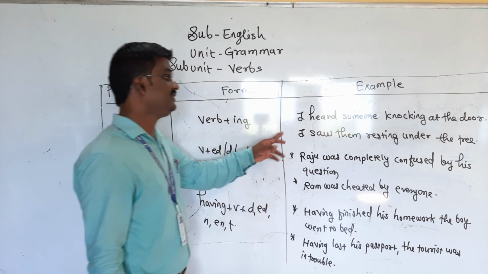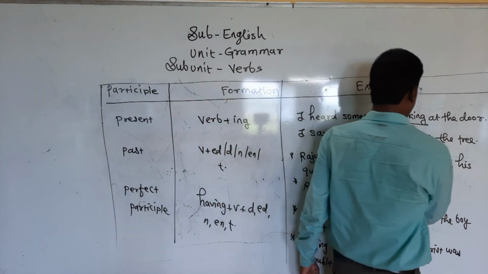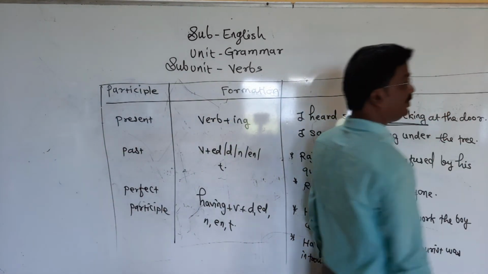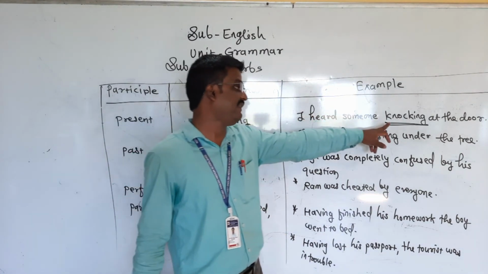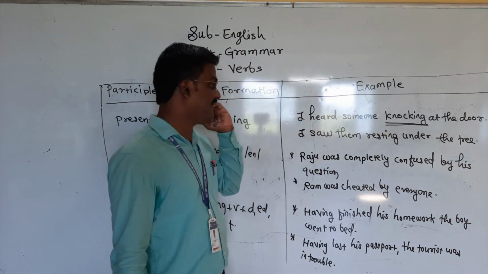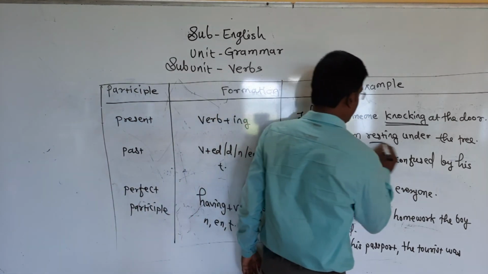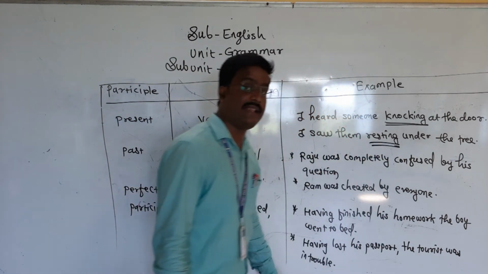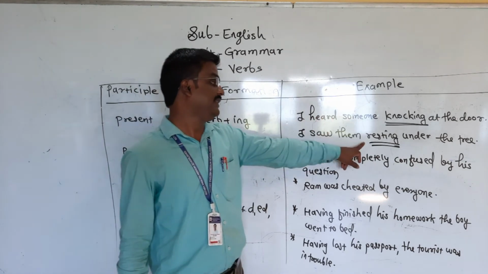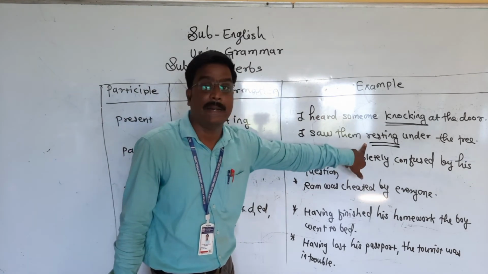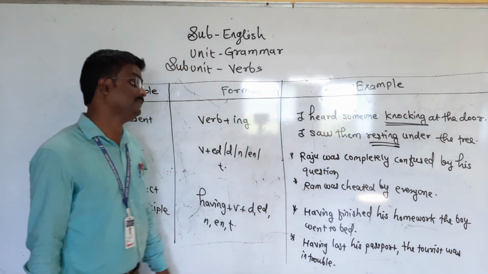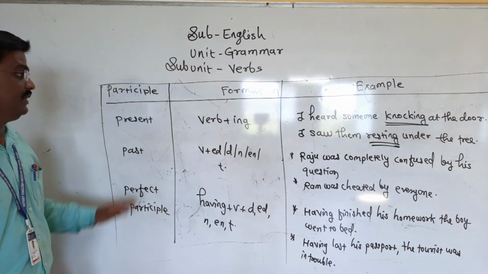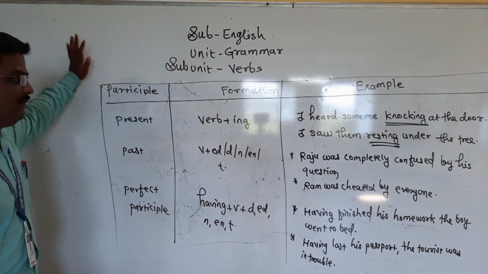I heard someone knocking. Someone knocking at the door. It is a present participle. Knocking is a present participle. I saw them resting under the tree. Here, it is a present participle form of the verb.